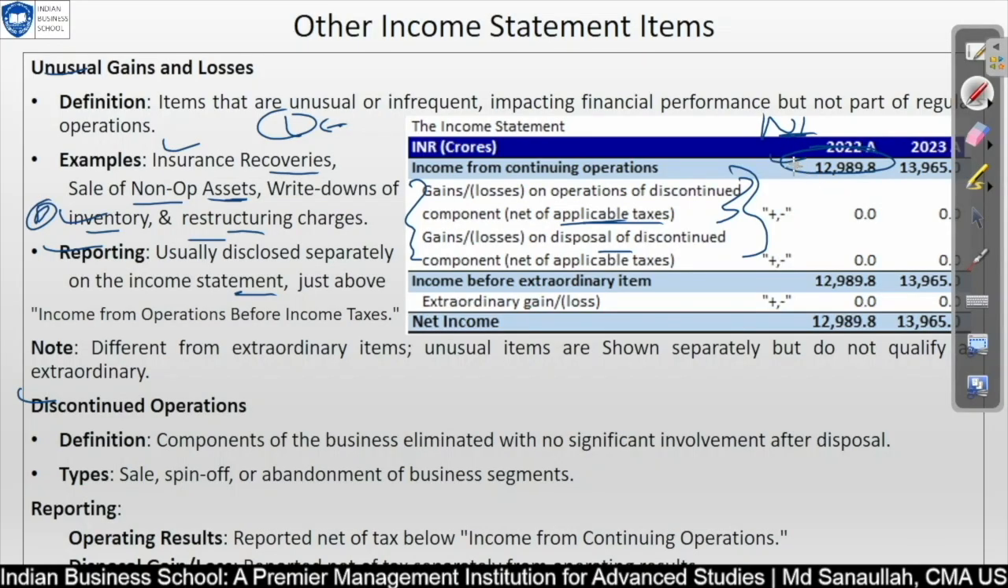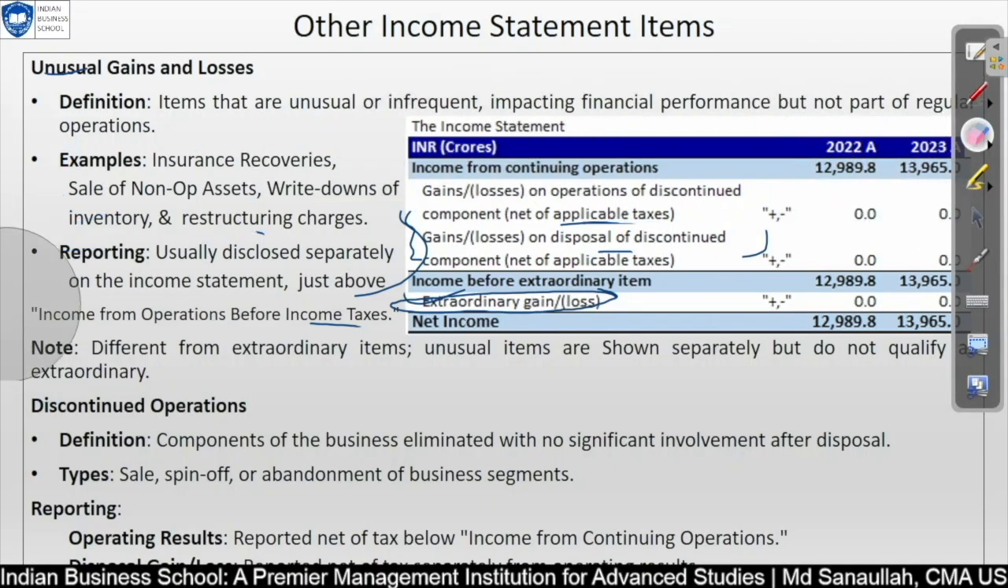This is the main operational, and this is other than your main operation. That is why it says that it is usually disclosed separately on the income statement, just above the income from operation before income tax. This is the thing they are referring to. Different from an extraordinary item, unusual items are shown separately but do not qualify as extraordinary. So this is not extraordinary, this part is the extraordinary. These items are not considered extraordinary gain or loss. I will discuss this later, then you will know better what I am trying to say. This is unusual but not extraordinary. This is the meaning we are trying to say here.